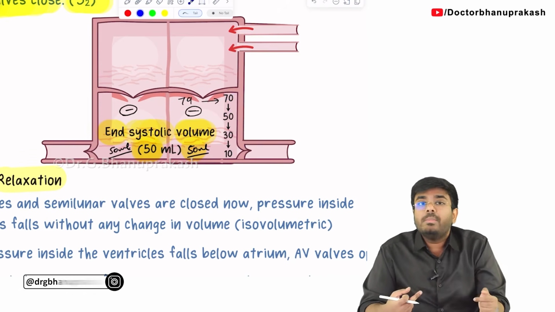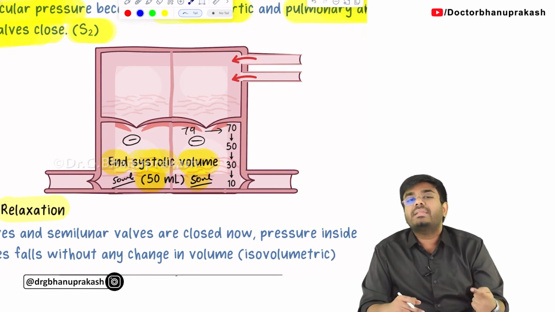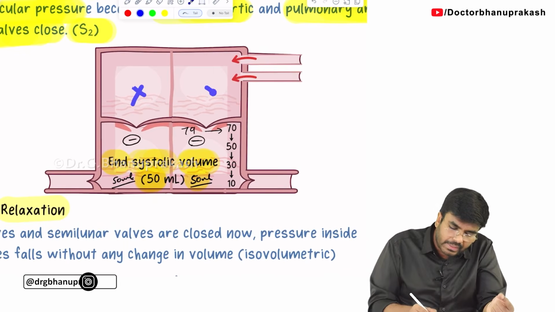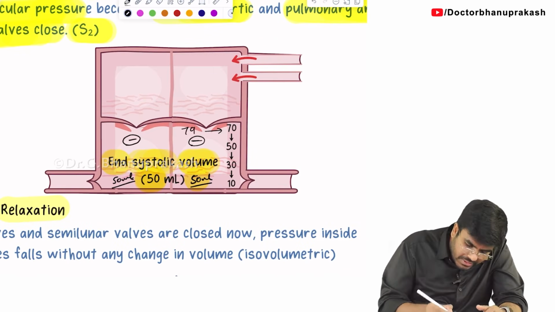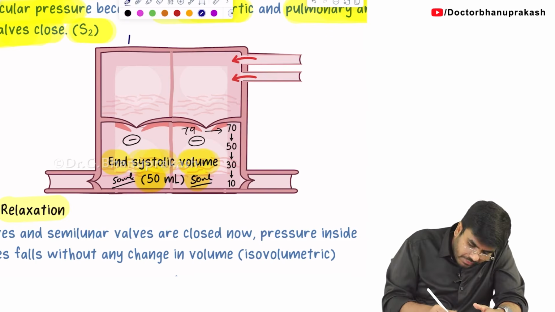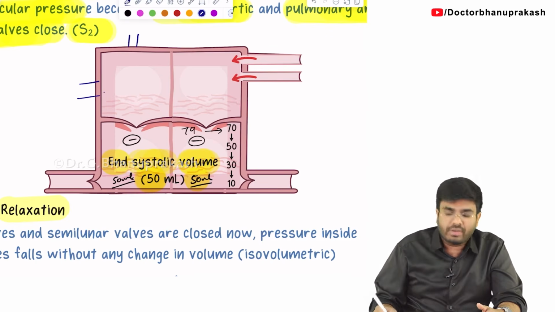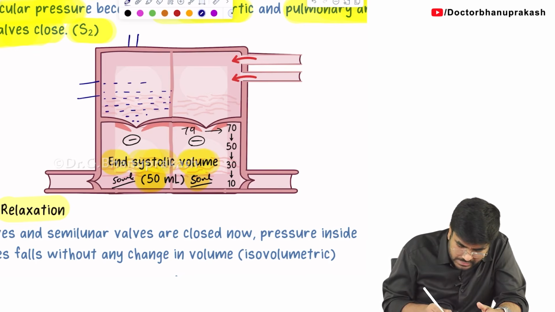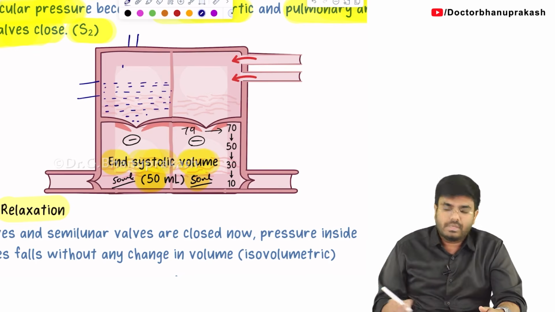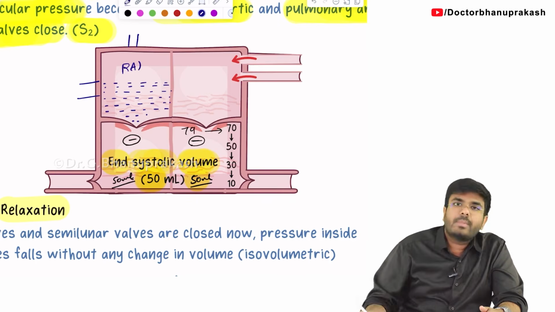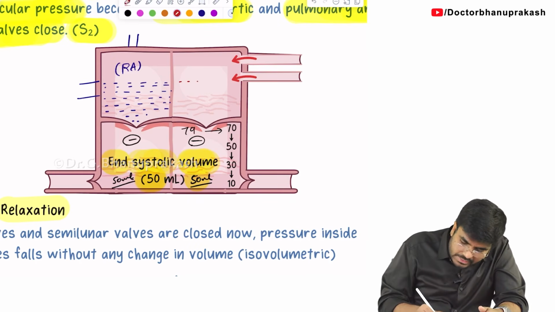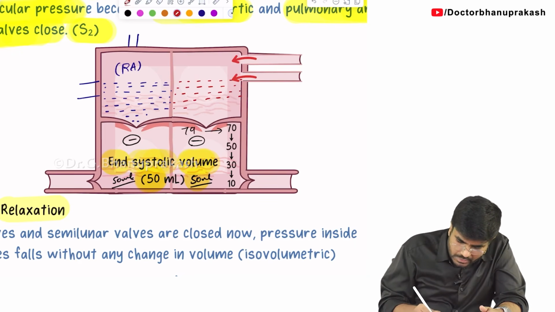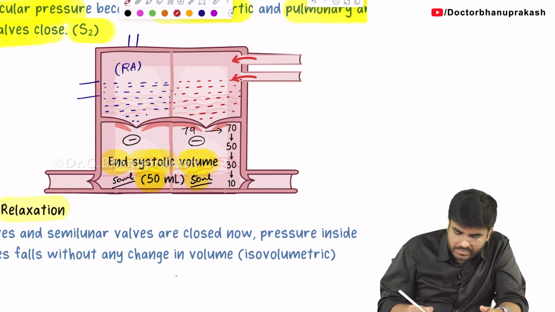But during the same time, a very important event is happening in the atria. So what is happening here in the atria? See, the right atrium, from the superior vena cava and inferior vena cava, is receiving which blood? Deoxygenated blood. So here I am showing the deoxygenated blood. So the right atrium is getting filled with deoxygenated blood. And what about the left atrium? The left atrium is receiving oxygenated blood. Here there is oxygenated blood, coming from the lungs.